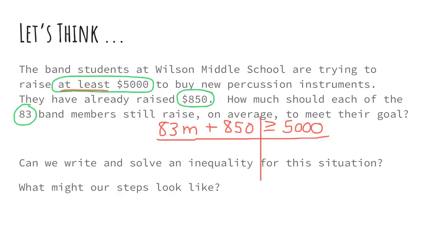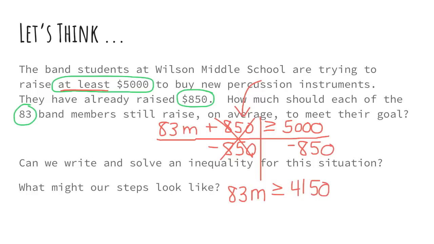So just like a two-step equation, I really want to get rid of this constant first. Let's take off the $850 they already have. They already have it. We don't have to worry about it. So that means 83 band members have to raise at least, let's see, 5,000 minus 850, $4,150.